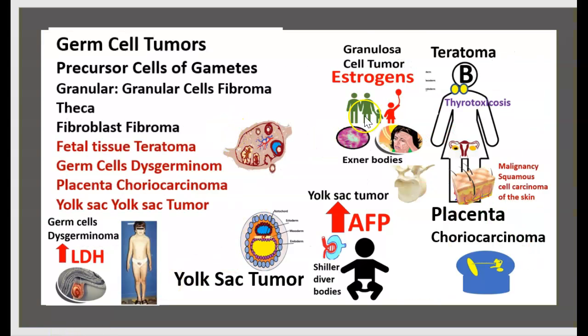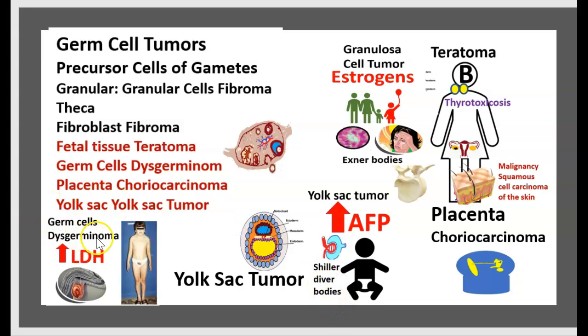Germ cell tumor, think of granulosa cell tumor, increase estrogen. Teratoma benign, if in thyroid, thyrotoxicosis, if in the skin, carcinoma. Placenta, think about choriocarcinoma. And yolk sac tumor, increase alpha-fetoprotein under 4 years of age, and glomerular Schiller-Duval body.